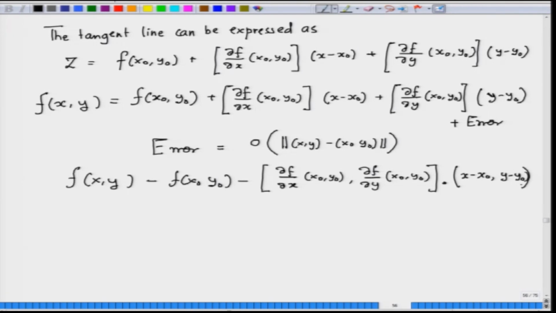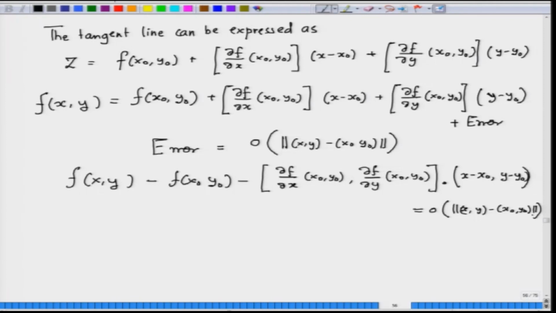That is exactly the definition, and this is nothing but o of the norm of (x, y) minus (x naught, y naught).